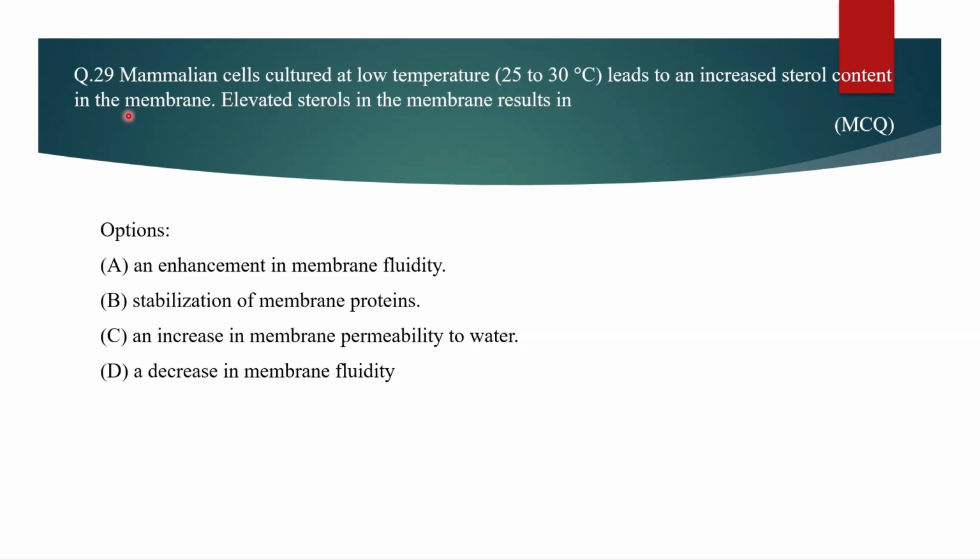Question number 29. Mammalian cells cultured at low temperatures, that is 25 to 30 degrees Celsius, lead to an increased sterol content in the membrane. Elevated sterols in the membrane result in which of the options: an enhancement in membrane fluidity, stabilization of membrane proteins, an increase in membrane permeability to water, a decrease in membrane fluidity. The answer is an enhancement in membrane fluidity. Let's see the explanation.